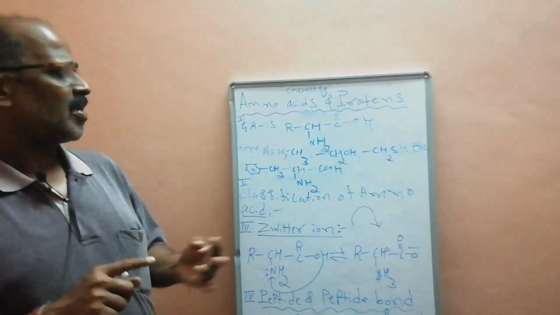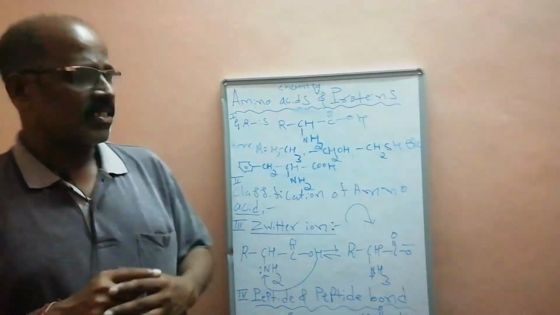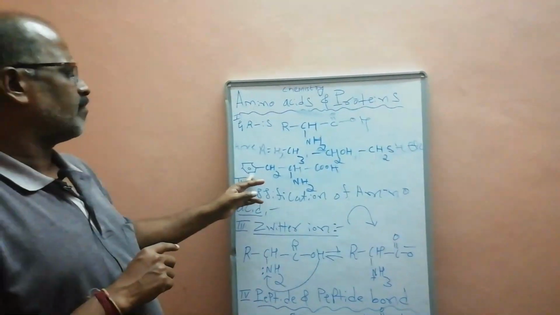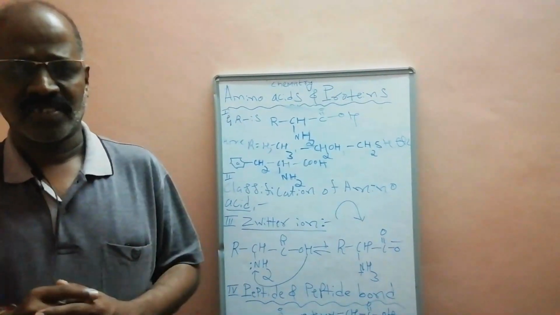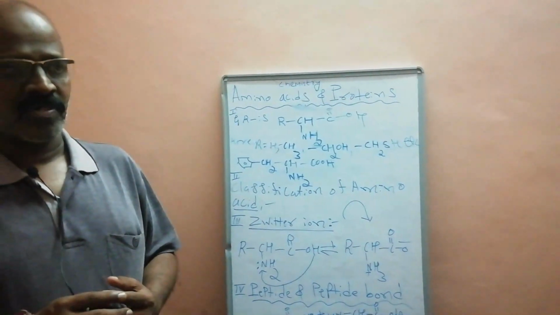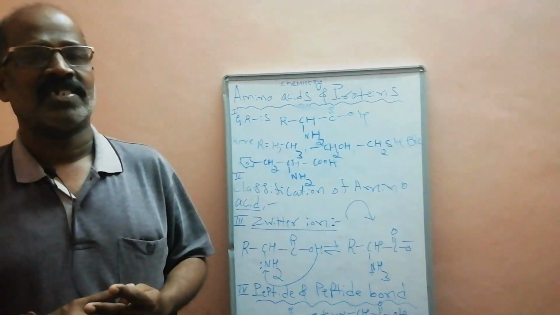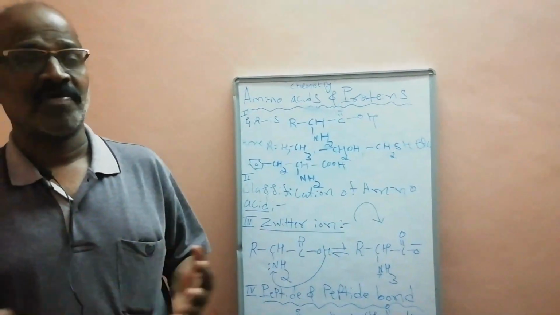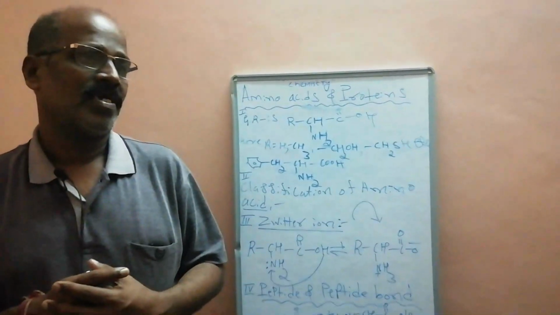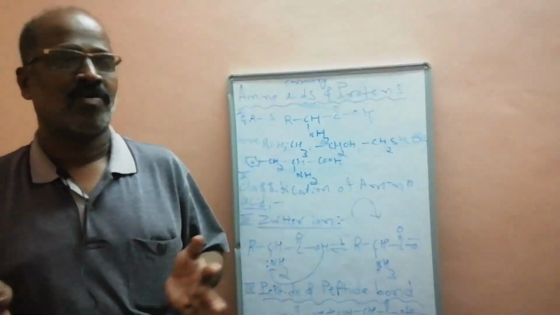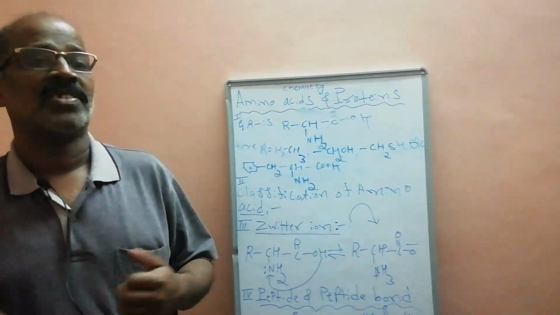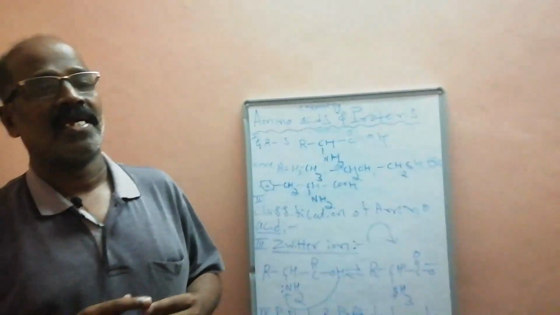Aliphatic examples are glycine and alanine, aromatic is phenylalanine, and heterocyclic is histidine. According to biological activity: essential amino acids, best example lysine, which cannot be synthesized in the human body, and non-essential amino acids, which can be synthesized in the human body, best examples neutral amino acids like glycine and alanine.